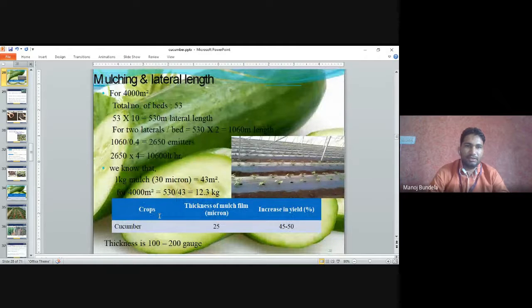Mulching and lateral length. So the total number of beds is 53. So 53 into 10, 530 lateral length is required. For the cucumber, the thickness of the mulch is 25 micron and it will increase the yield by 45 to 50%.